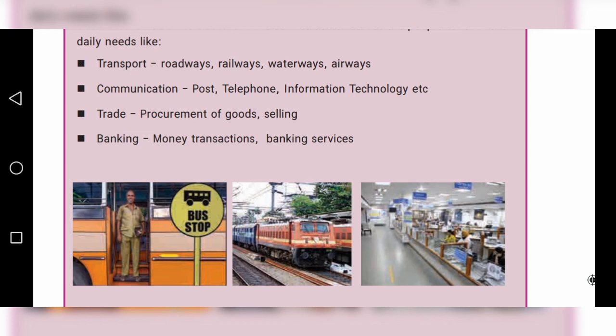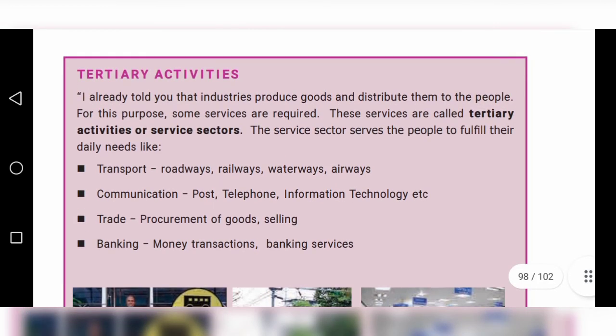Those who are working in the bank serve the public, serve the people, and that is called banking. Okay, children. So these are all tertiary activities. What are all the tertiary activities, children? Transport, communication, trade and banking.